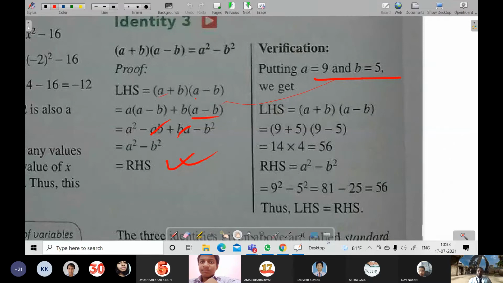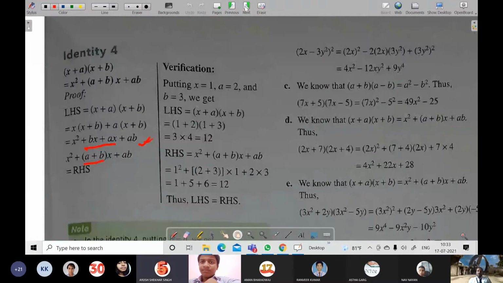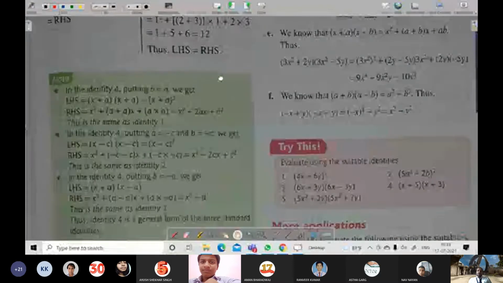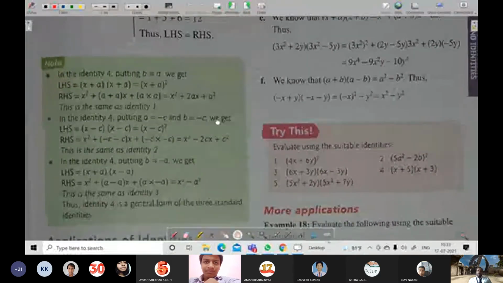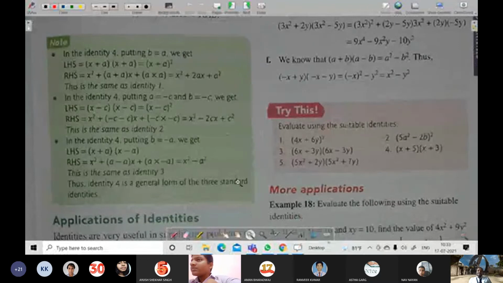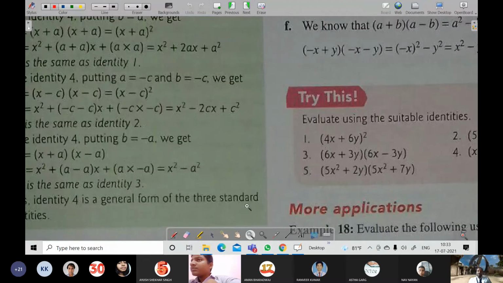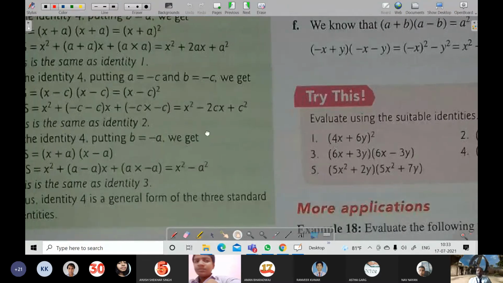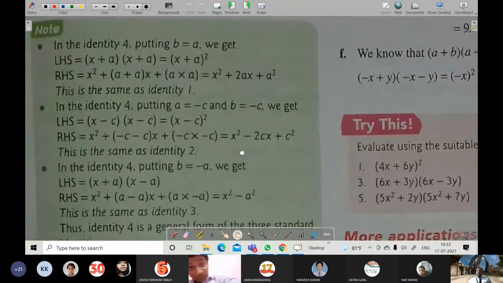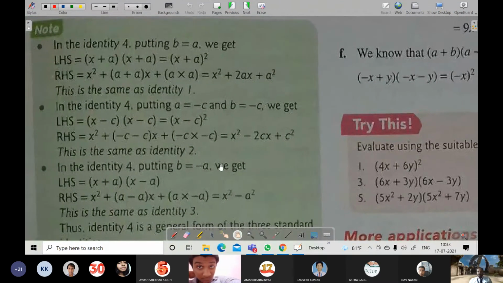Yes, sir. Okay. So now here it is a note. Just see what has been said in the note. In identity 4, which you had read, (x + a)(x + b) = x² + (a + b)x + ab, that it has been said.